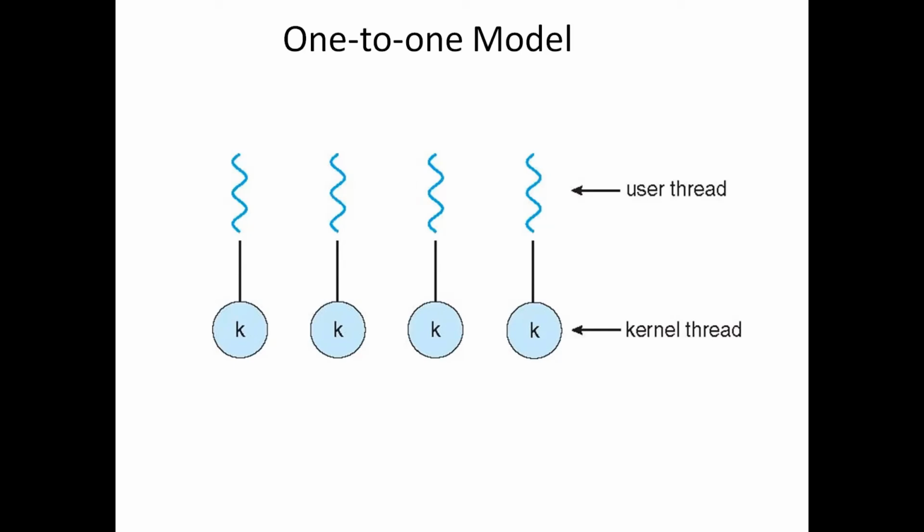If we have more threads, we need to create more kernel threads. This is the difficulty of the one-to-one model: whenever a user thread is created, a corresponding kernel thread must also be created.